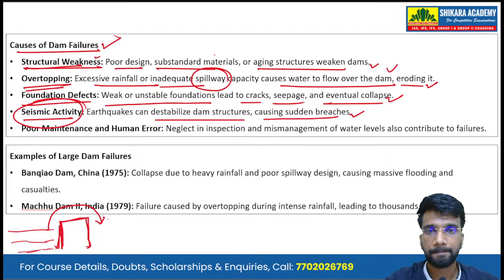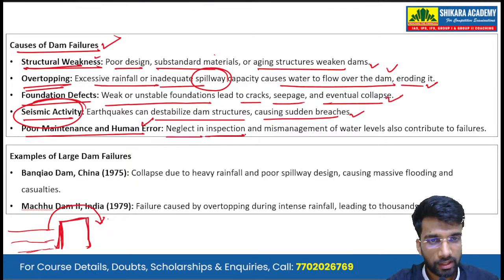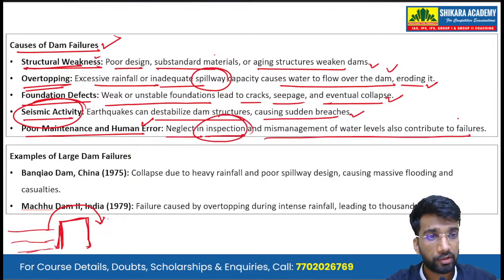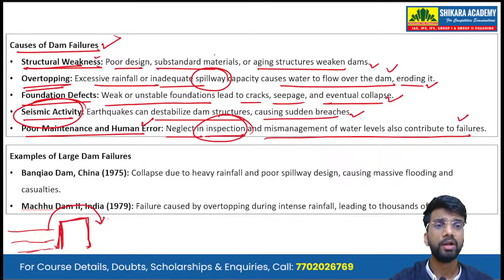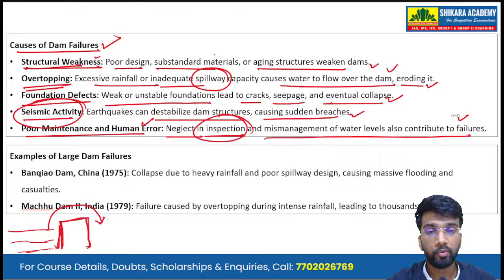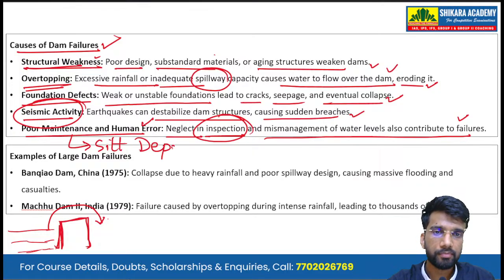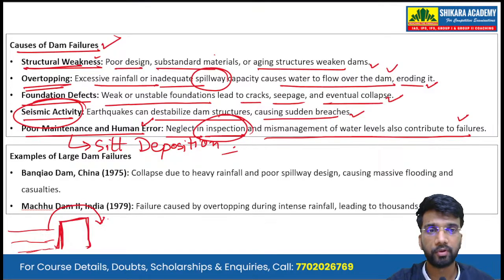Because the structure on which they are placed gets eroded. Okay, then there is poor maintenance and human error. There can be neglect in inspection and mismanagement of water levels that also contribute to the failures. Okay, apart from poor maintenance, there can also be silt deposition at the bottom. Okay, that also reduces the dam's capacity.